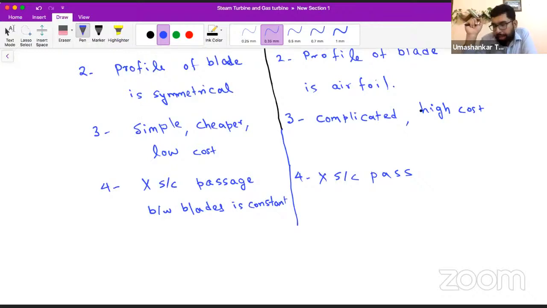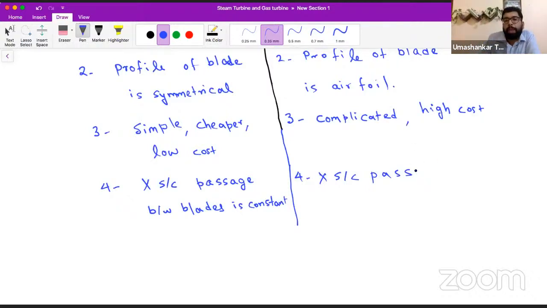My writing mistake, a typographical error. Now correct it. The impulse turbine has low cost, as I told earlier, and the reaction turbine has high cost.